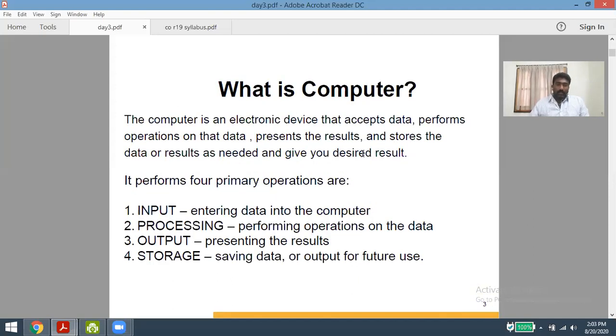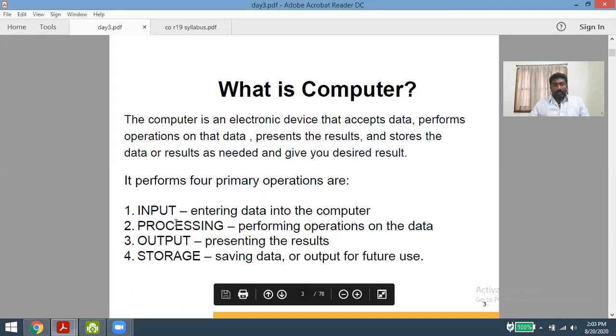Let us see the definition of the computer once again. A computer is an electronic device that accepts data, performs operations on the data, presents the results, and stores the data as needed and gives the desired result. As I discussed in the last class, we give the input to the system. The system does the processing with the help of the memory unit as well as the CPU. Finally, the CPU sends the information back to the memory, and that comes back as the result, as an output operation. So these are the four basic operations we can see in any computer processing: input, processing, output, and storage.